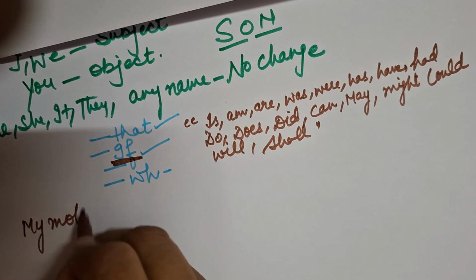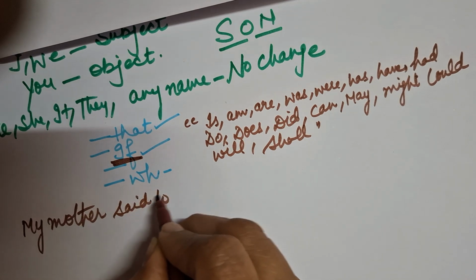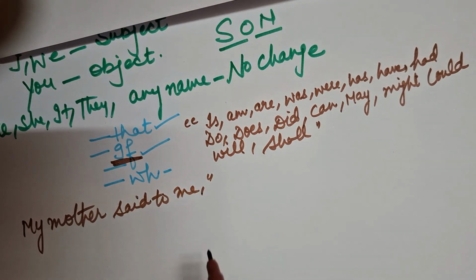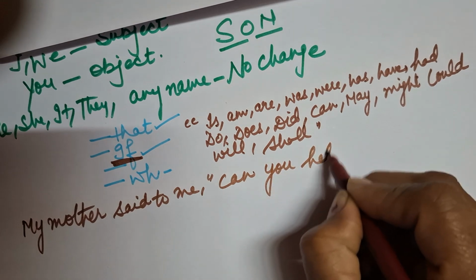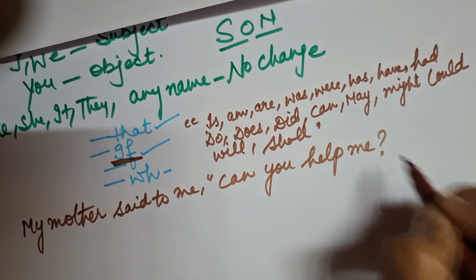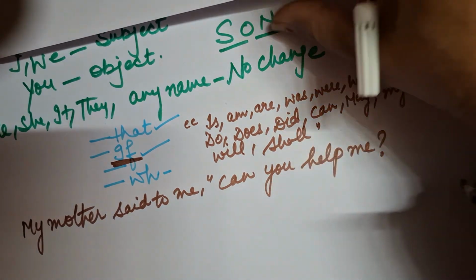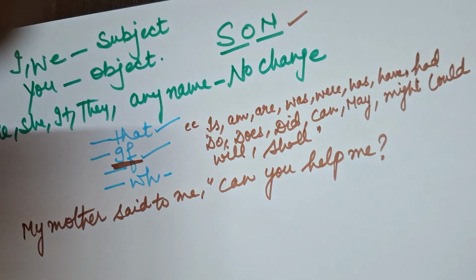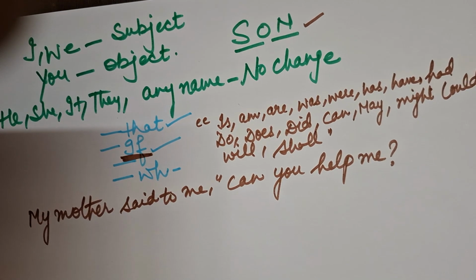My mother said to me, can you help me? Now, beta, we have to keep that rule of sun also there in our mind. I have already written it, and that is visible to you also there.